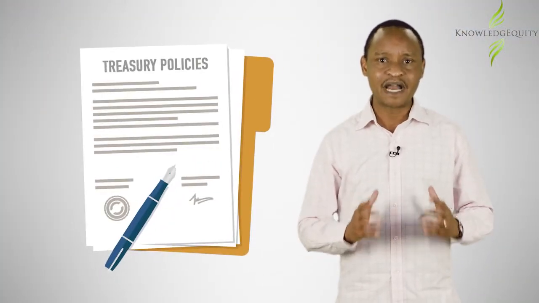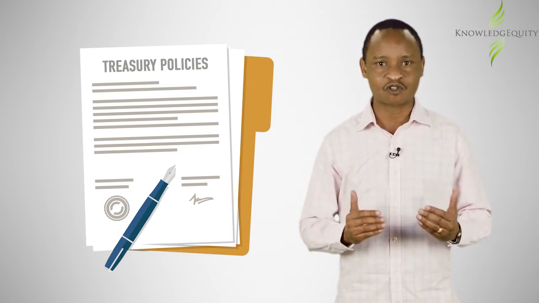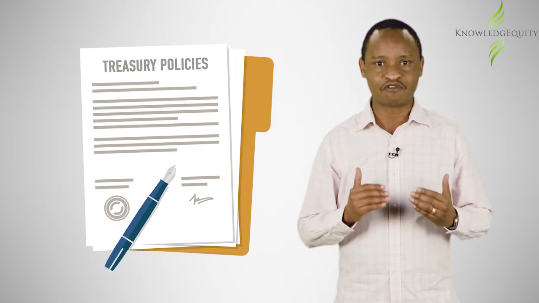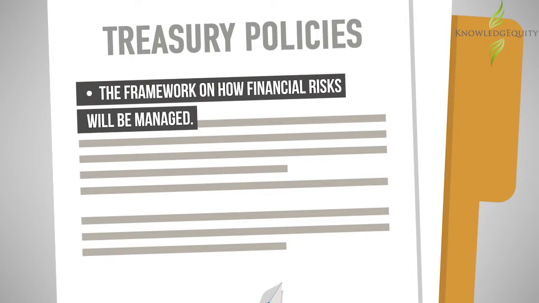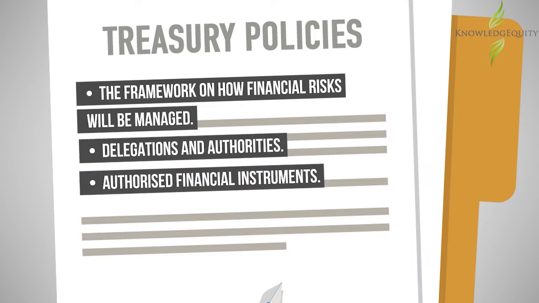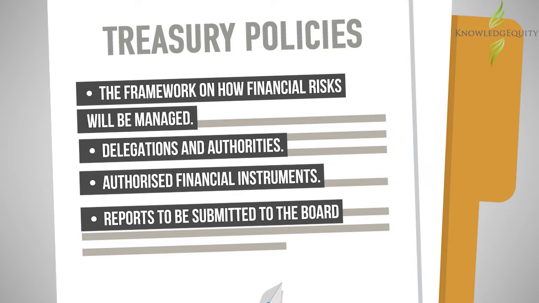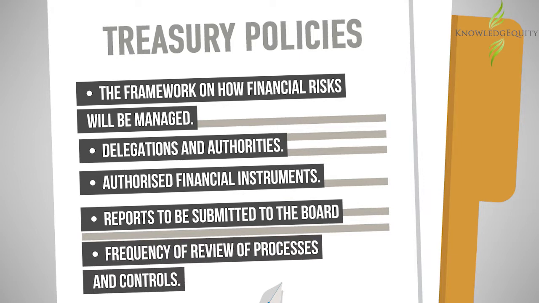The financial risk management policy, also known as the treasury policy, is the key management control that assists in the management of financial risks. The policy defines the framework on how the financial risks will be managed, delegations and authorities, authorized financial instruments, reports to be submitted to the board, and the frequency of review of processes and controls.